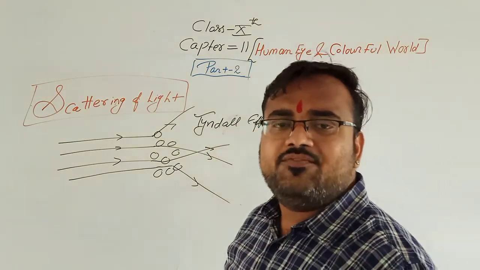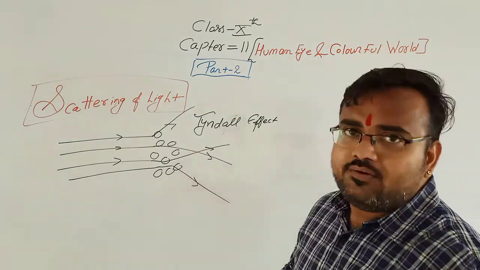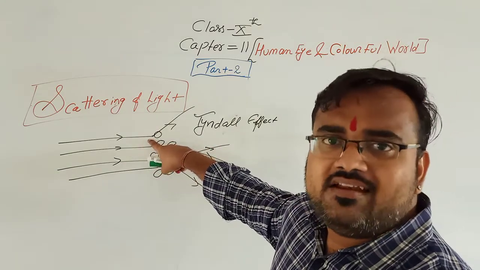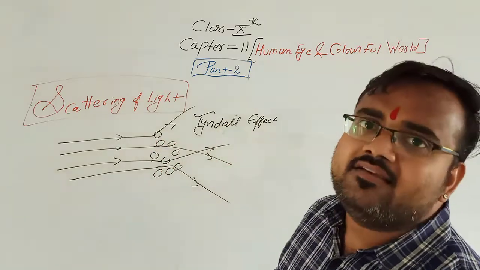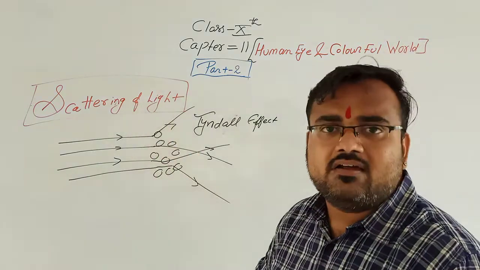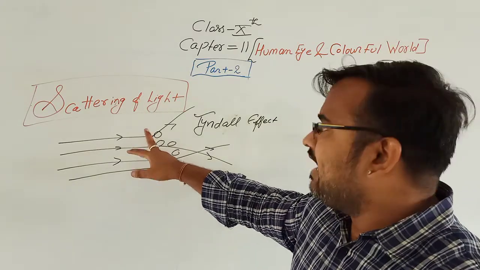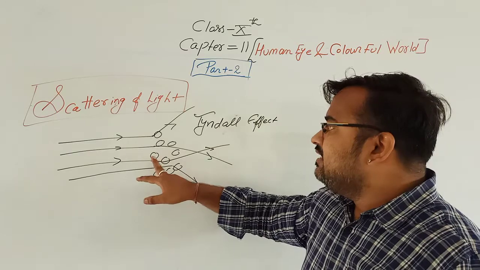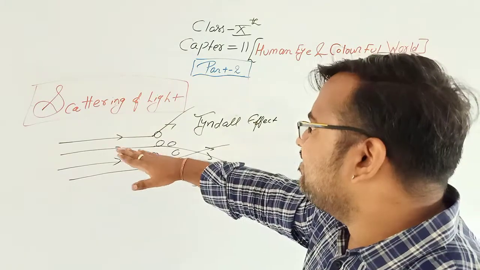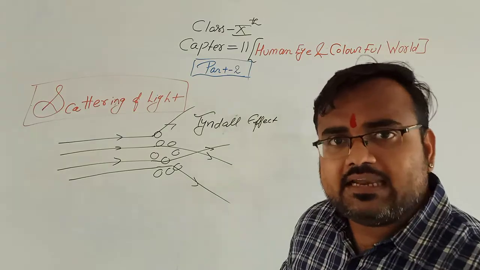Now, why is it known as the Tyndall effect? Because a scientist named Tyndall first observed this type of diverging of the incident ray, and therefore it is known as the Tyndall effect. Clear? So again I am repeating, what is scattering of light? Scattering of light means the divergence of the path of light by small dust particles. When the incident light ray strikes a small dust particle, it will diverge from its original path, which is known as scattering of light. Clear?